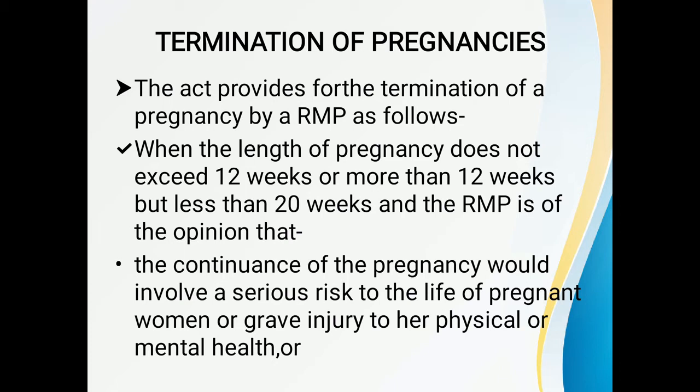The Act provides for the termination of pregnancy by an RMP as follows. When the length of a pregnancy does not exceed 12 weeks and the RMP is of the opinion that the continuation of the pregnancy would involve a serious risk to the life of the pregnant woman or a grave injury to her physical or mental health, or there is a substantial risk that if the child were born, it would suffer from such physical or mental abnormalities as to be seriously handicapped.